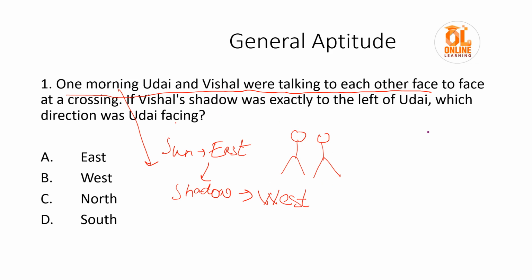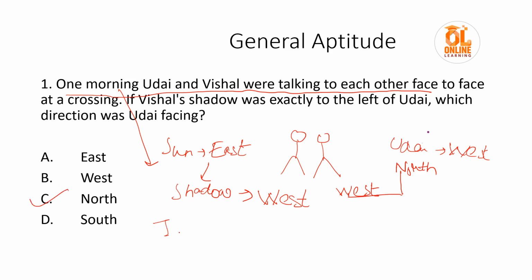It is given that Vishal's shadow was exactly left of Uday. It means Uday's left is west. So which direction was Uday facing? If Uday is facing north, then only his left would be west, isn't it? So Uday was facing north.